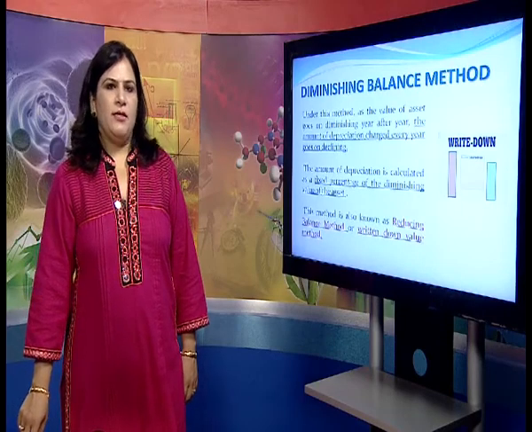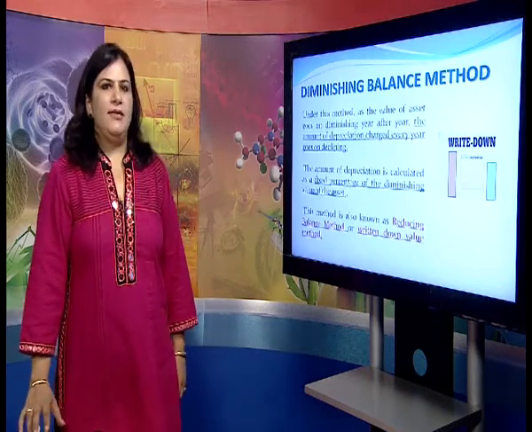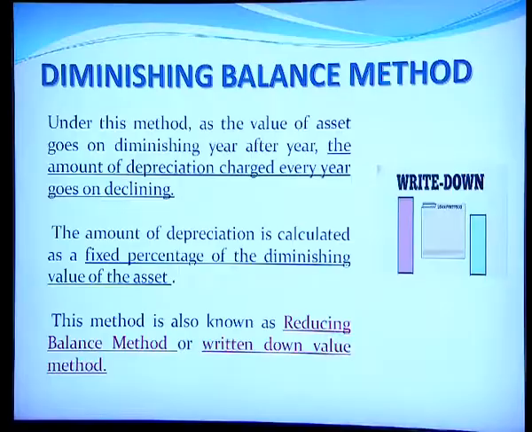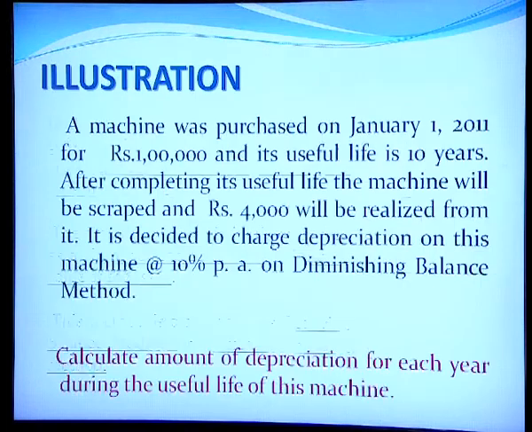Next method of charging depreciation is the diminishing balance method. Under this method, as the value of the asset goes on diminishing year after year, the amount of depreciation charged every year also keeps on declining. The amount of depreciation is calculated as a fixed percentage of the diminishing value of the asset. This method is also known as the reducing balance method or the written down value method.